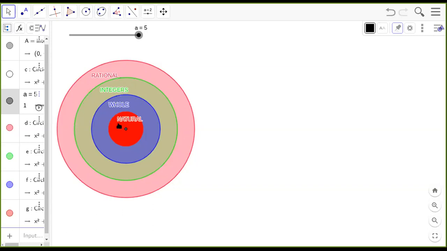So again, by looking at these concentric circles, you can say that all integers will be rationals, but all rationals will not be integers, because the fractions and their negative versions will stay apart, and that will form the extra part of this circle. So one is a subset of the other, one is inside the other. The smallest group is the natural numbers, which grew into the whole numbers, then into the integers, and then up to the rationals.